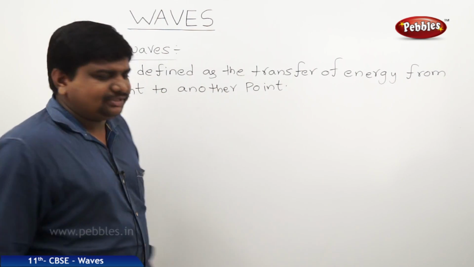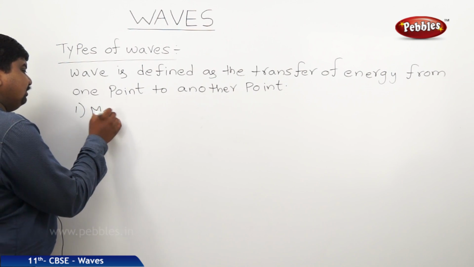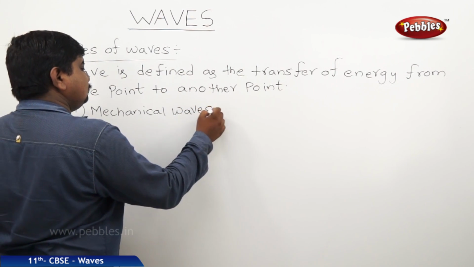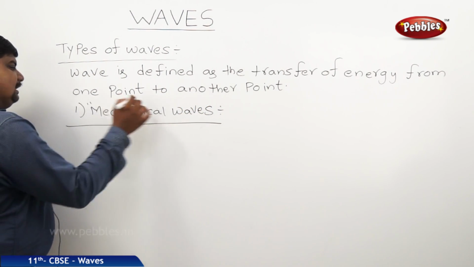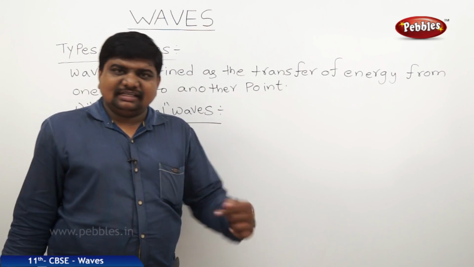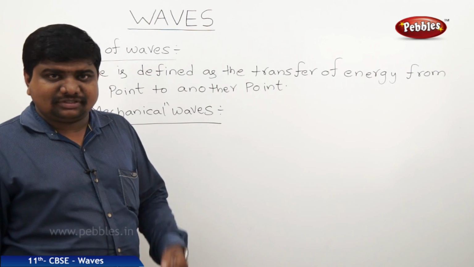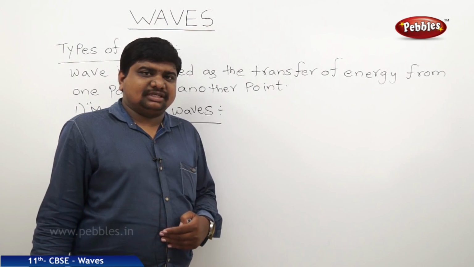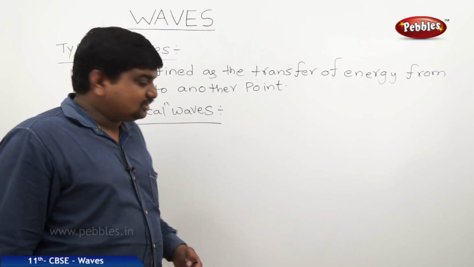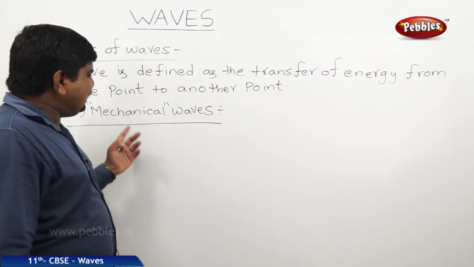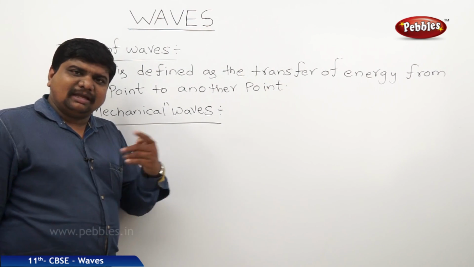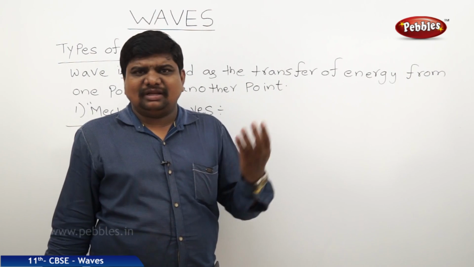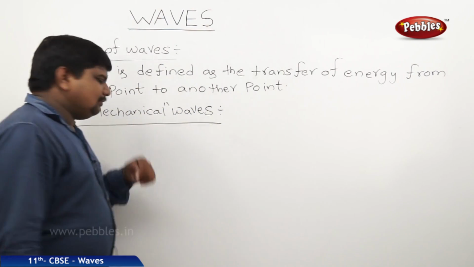These waves are of two types. One is mechanical wave. What is the meaning of mechanical? In case of Newton's laws, we have discussed mechanical force. Means if a force was applied by a human being to move an object, to change the shape of an object, to change the direction of an object, all these forces are mechanical forces. So mechanical waves means the waves which were produced by machines, the waves which were produced by human beings, the best example a sound wave.